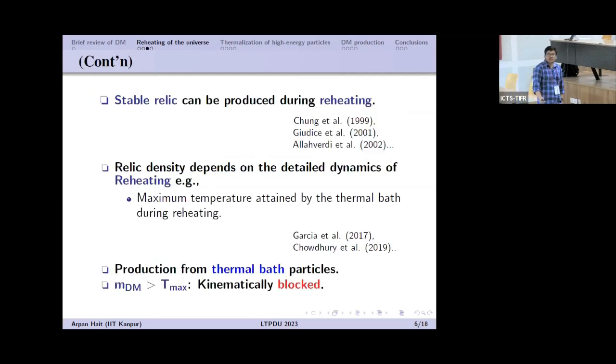So there are works which consider stable relic production during reheating, and the relic density of the dark relic produced during reheating depends on the detailed dynamics of the reheating, for example, the maximum temperature attained by the universe during reheating. But the main thing is that if you consider the production from the thermal bath, you cannot produce dark matter having mass greater than the maximum temperature of the universe.